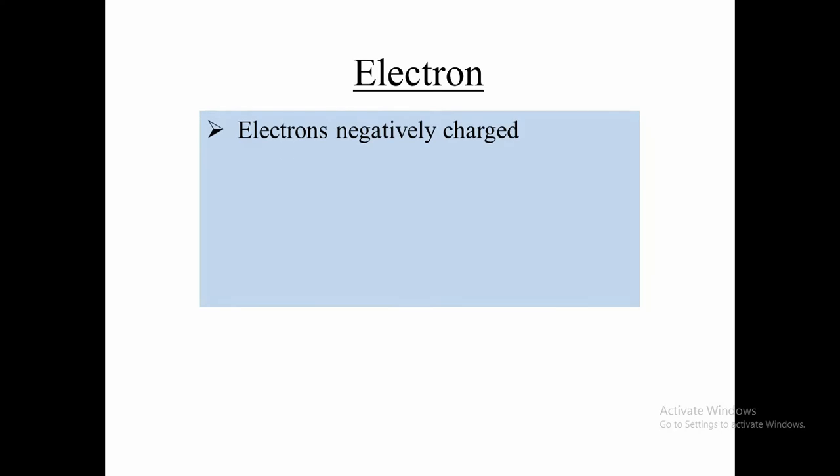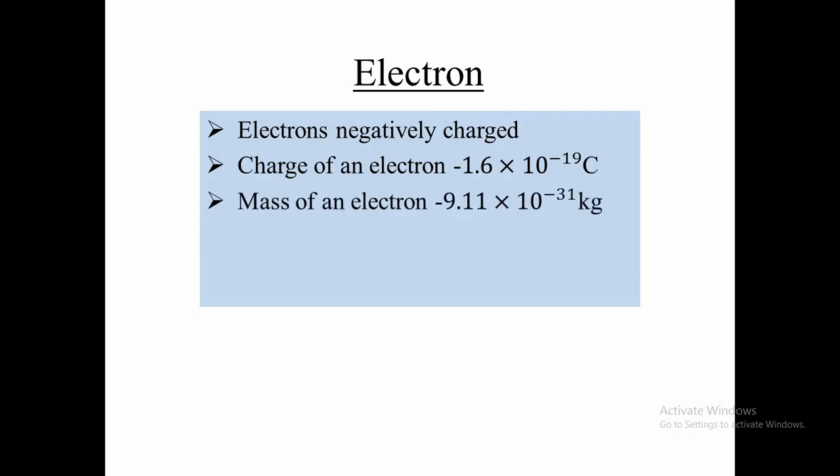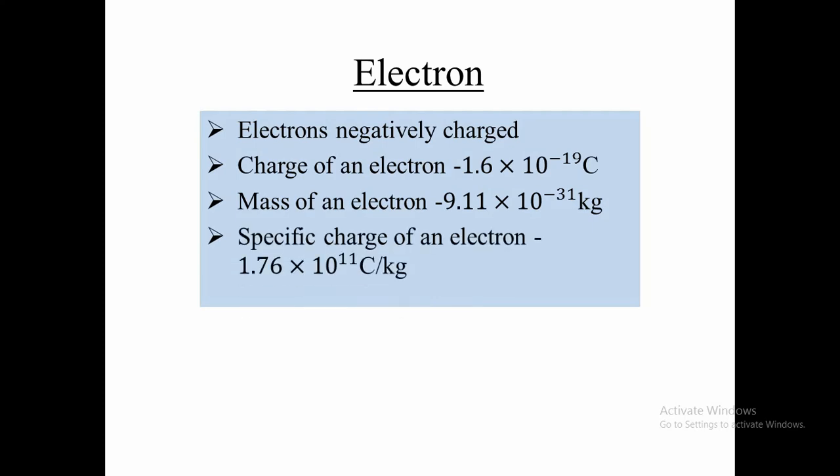Look at some properties of electrons. Electrons are negatively charged, and the charge of an electron is 1.6 × 10^-19 coulomb, which is the basic amount of charge. The mass of an electron is 9.11 × 10^-31 kg. The specific charge of an electron, that is charge by mass, is 1.76 × 10^11 coulomb per kg.